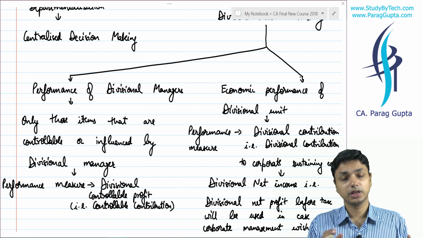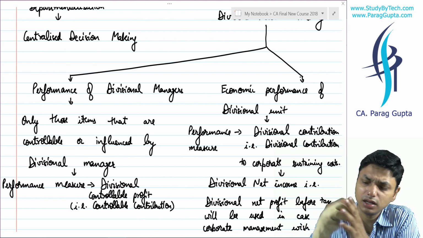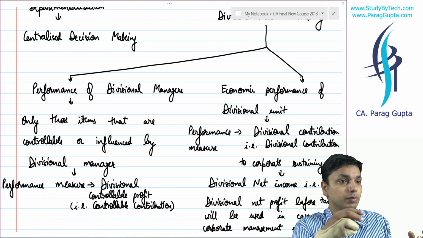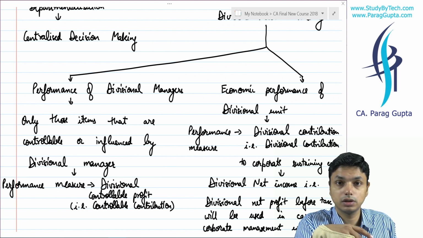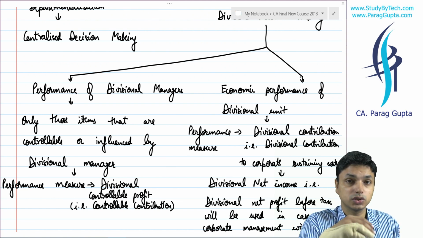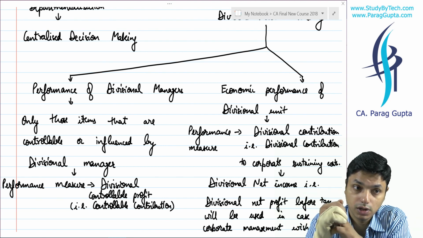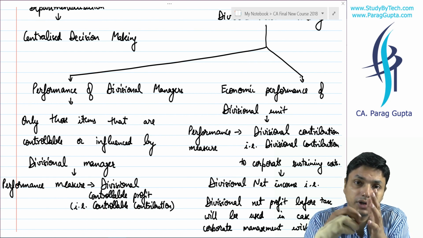Here there are two kinds of performance measurements. One is for divisional managers, another is for the divisional unit. It may be possible the divisional unit is incurring losses, but the divisional manager may have reduced such losses, so the manager's performance may be different from the division's performance. For example, previously our loss was 10 lakh, now it is 6 lakh after the introduction of the new manager.